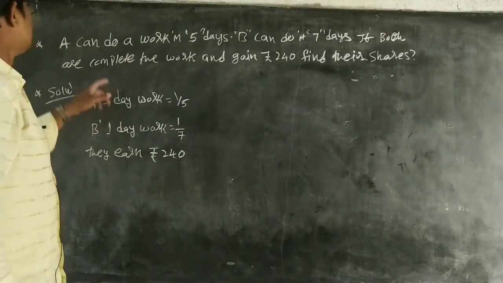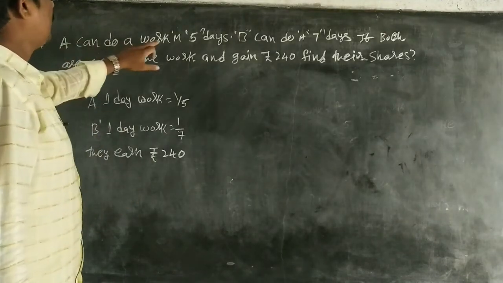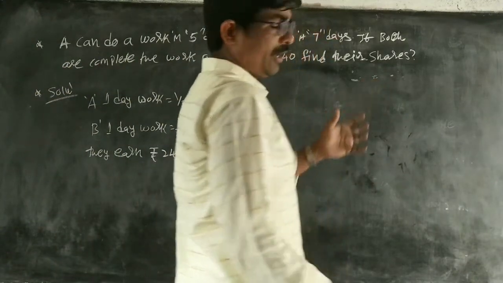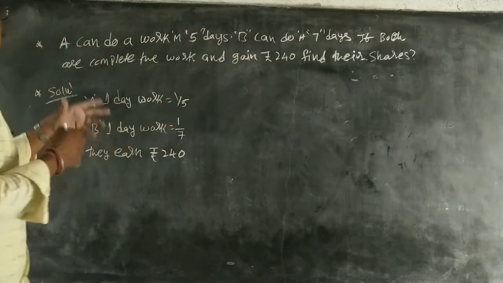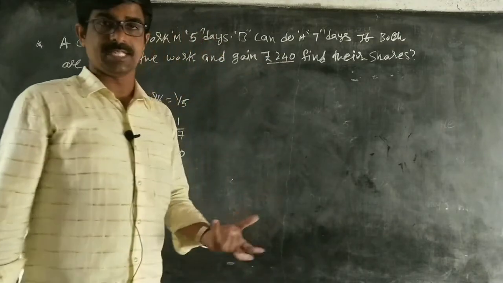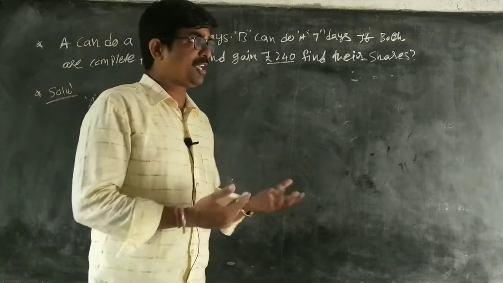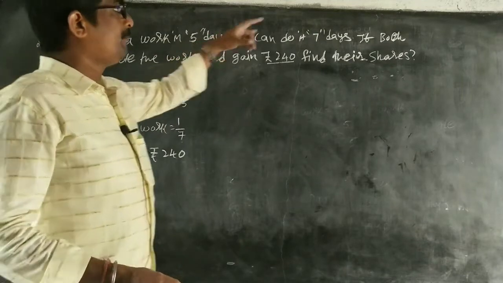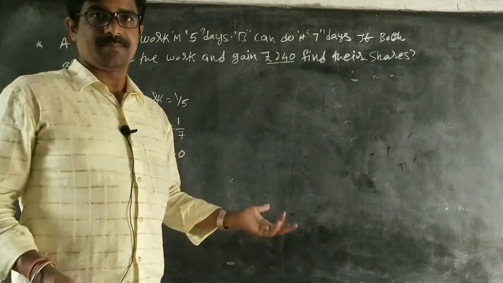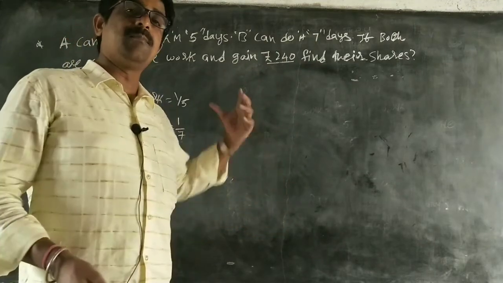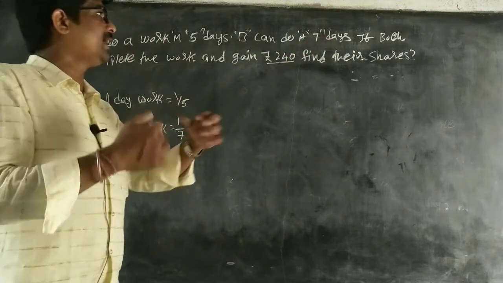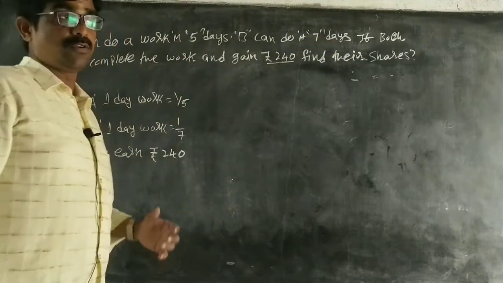Clearly observe. Another problem. A can do a work in 5 days. B can do it in 7 days. If both are working together and complete the work and gain rupees 240, find the shares. So, observe here. A and B. Compared to B, A can do it faster. A can complete it faster. Compared to A, B is very late. So both got 240 rupees, and we have to share them.